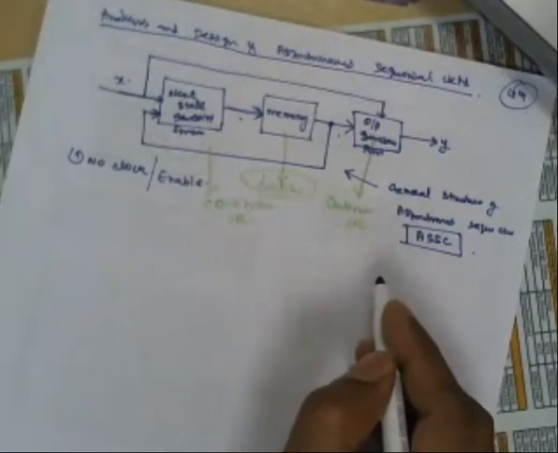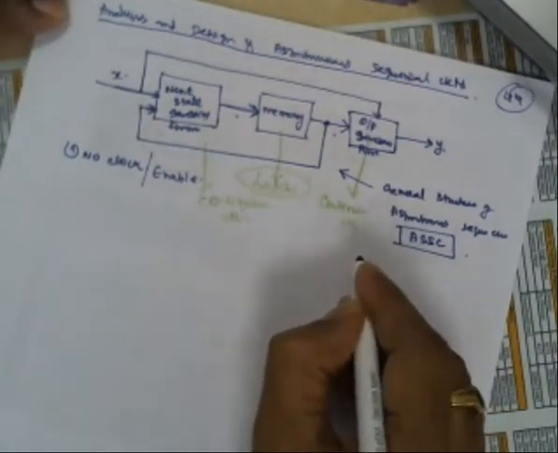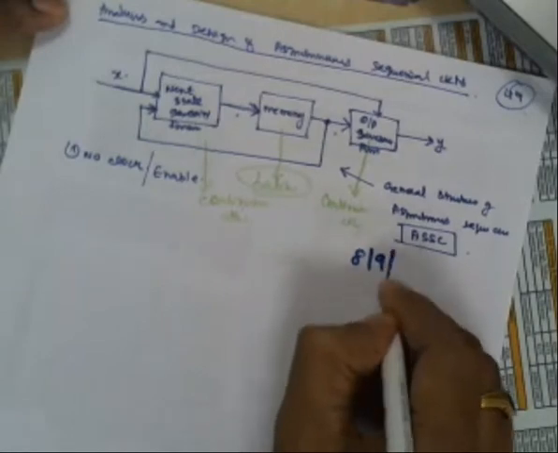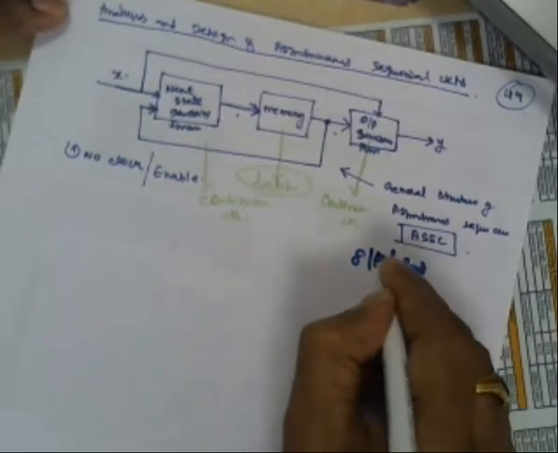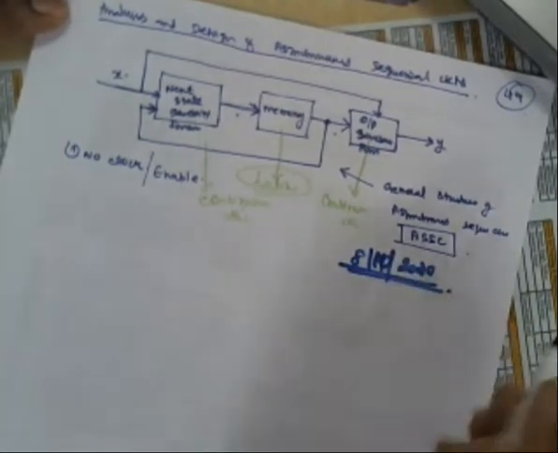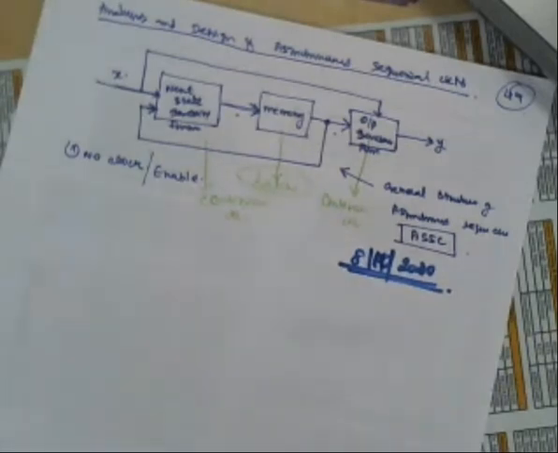Now, this asynchronous sequential circuit. Okay, so far we have seen a lot of synchronous circuit design, right?